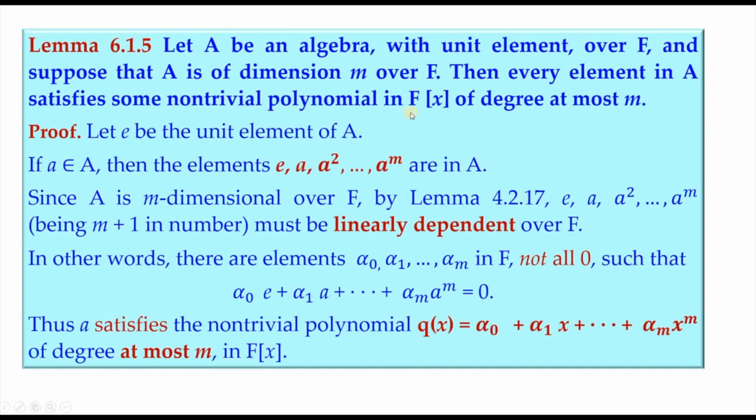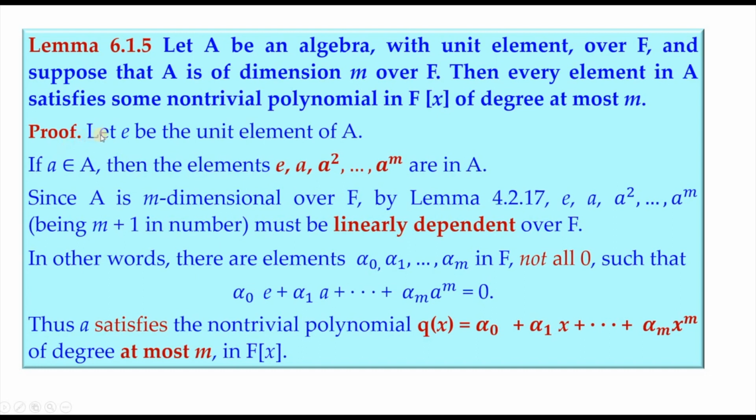The lemma states that if A is an algebra with unit element over F, and suppose that A is of dimension m over F, then every element in A satisfies some non-trivial polynomial in F[x] of degree at most m.